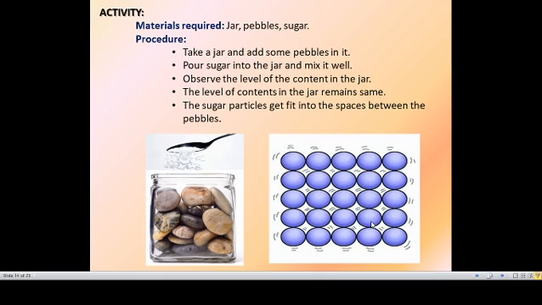You can see the level of the pebbles will not be raised by adding sugar. The sugar particles will stay in the gaps between the pebbles. In this particular gap, the sugar molecules occupy the space. So the level of the content will not be increased. So this activity proves that particles of matter have space in between them. That space is called interparticle space.